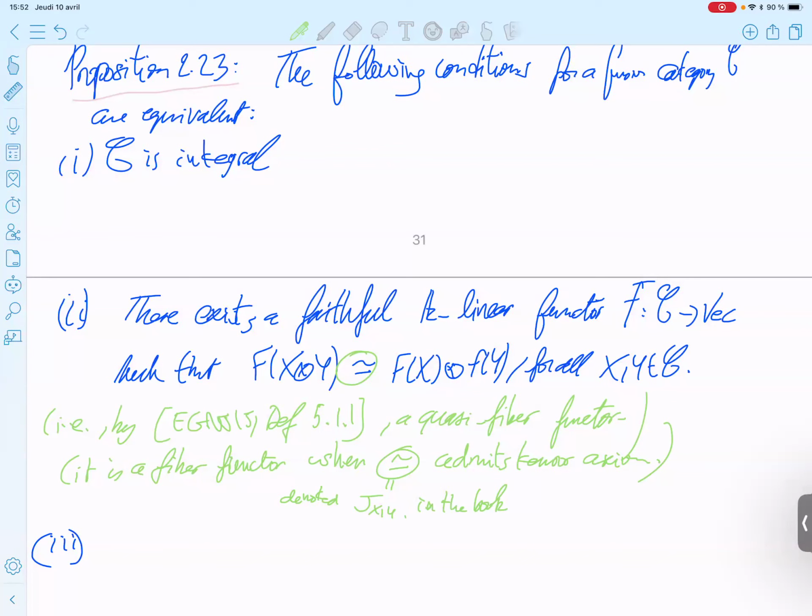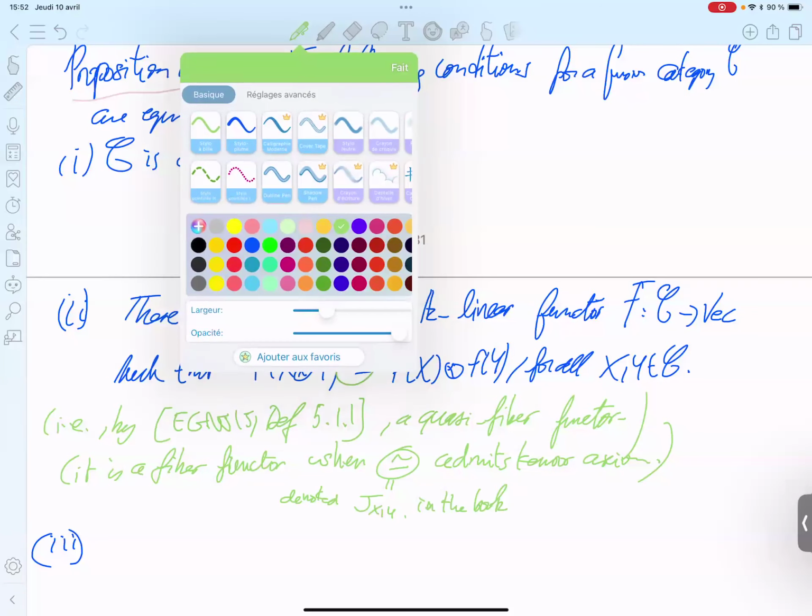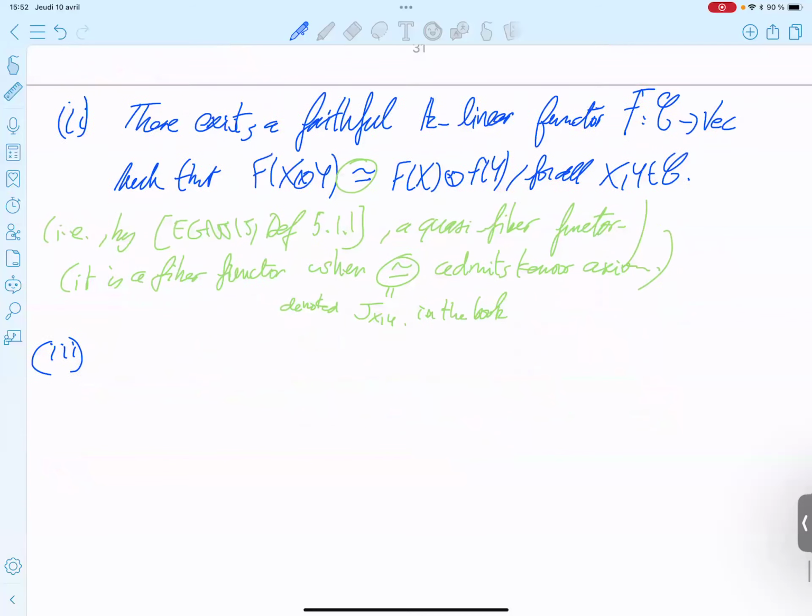Okay, so the next reformulation involves, as I said, Hopf algebra and quasi-Hopf algebra.